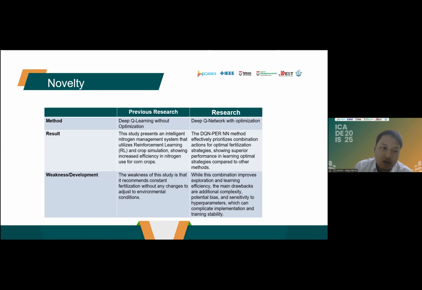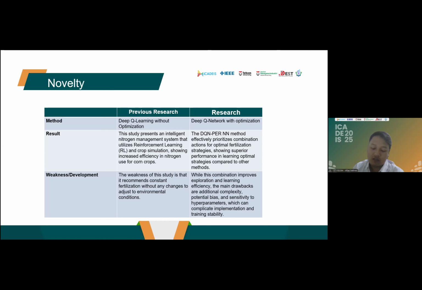Novelty. Previous research used deep Q-learning without an optimization method. This study is an efficient and intelligent nitrogen management system that utilizes reinforcement learning and crop simulation, showing increased efficiency in nitrogen use for corn crop. The weakness of this study is that it recommends constant fertilization without any change to adjust to environment conditions. In my research, I use deep Q-network with an optimization method.